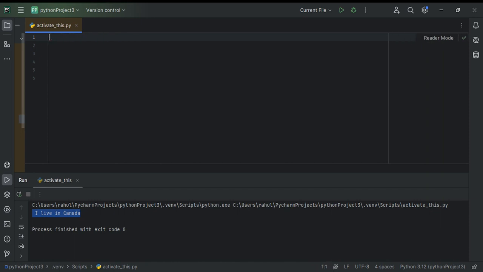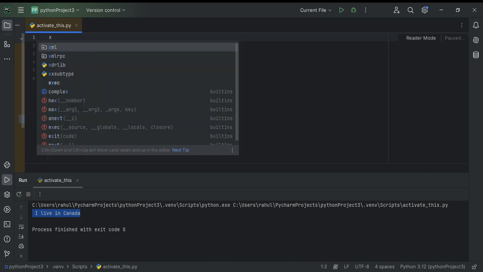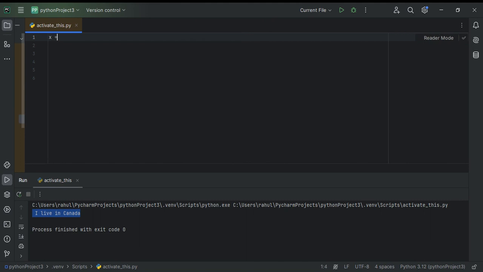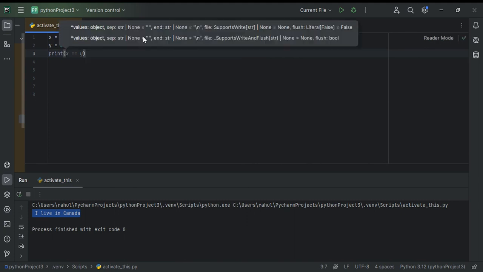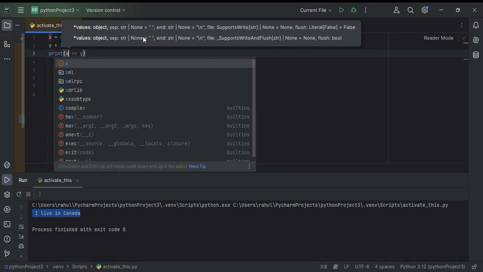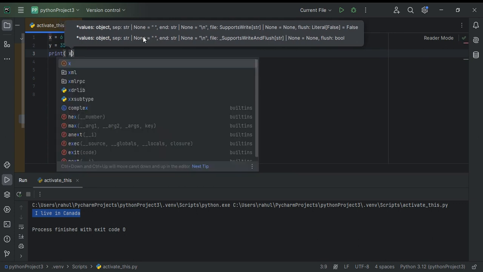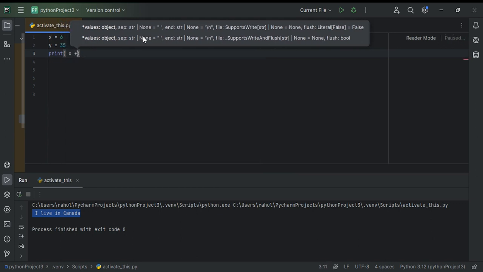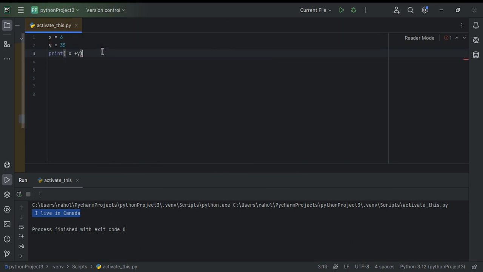Let's try something with variables. If I say x equals 6 and y equals 35, then I want to print the output of these two variables. I want to add both variables, so I just say x plus y. So let's run this code.